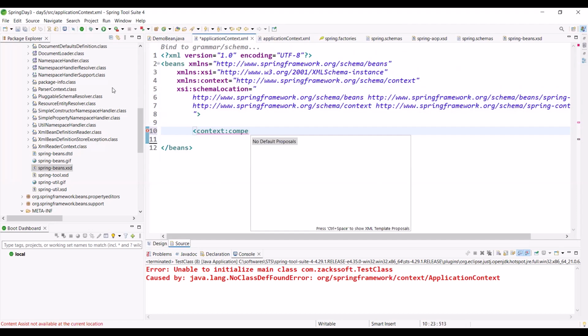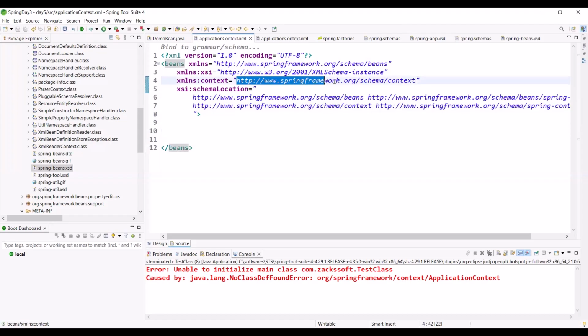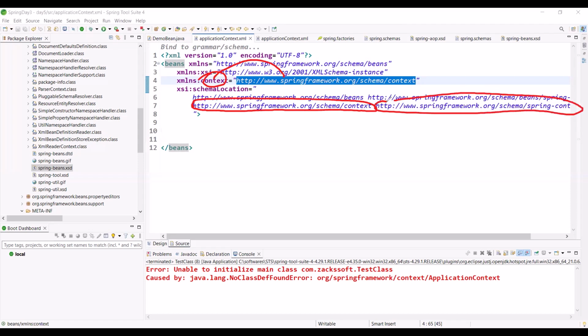Just one more. If I write any tag, just observe what will happen. This is the context, like HTTP www springframework org schema context. For this purpose, we are using one name. What is the name here? Context, right? But this namespace is related to this XSD path, right? Yes or no?